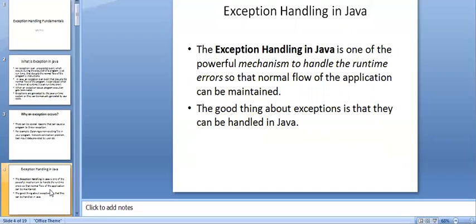To overcome all these things, we have exception handling in Java. It is a powerful mechanism to handle runtime errors or runtime exceptions. If we handle those runtime exceptions, then the flow of the application can be maintained in a normal way.